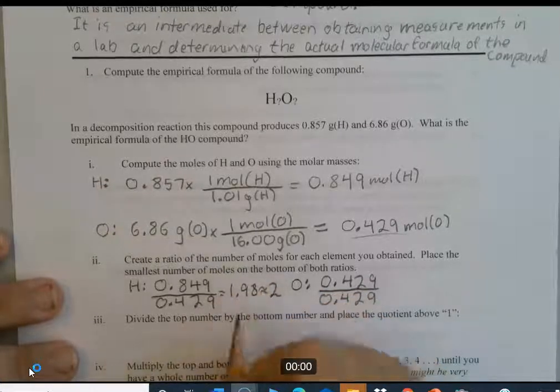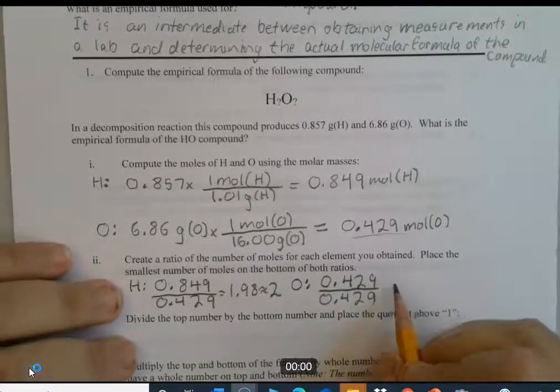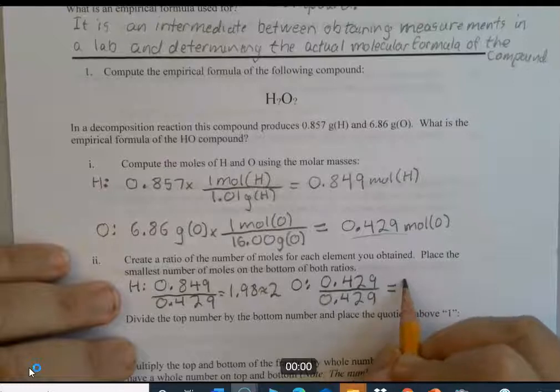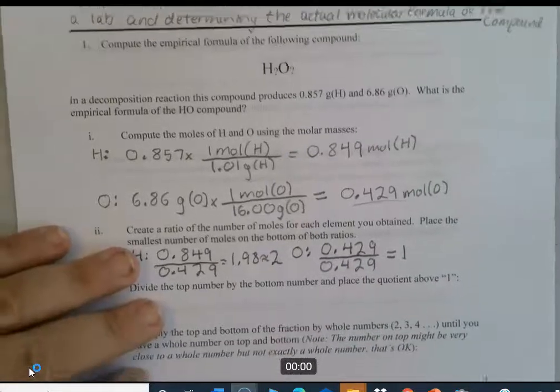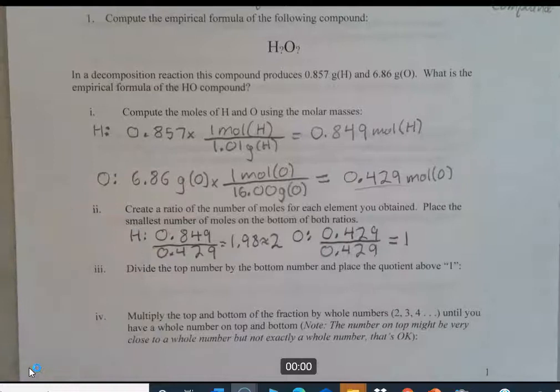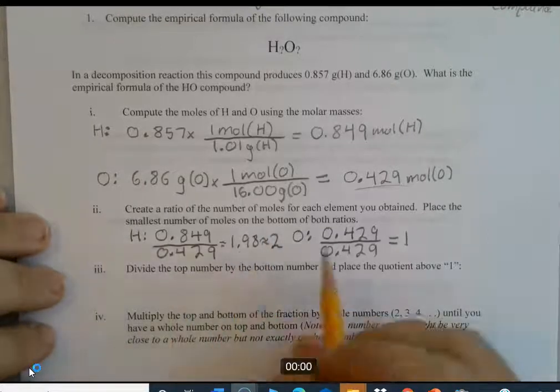It's close enough. If it's within about 0.05, it's okay to round to the nearest whole number. And of course, this one gives us exactly 1. The element with the smallest number of moles is always going to end up with a ratio of 1. Okay? So part 3 says divide the top number by the bottom number and place the quotient above a 1. Okay? So we did that. We actually did that. So, well, we do it here.